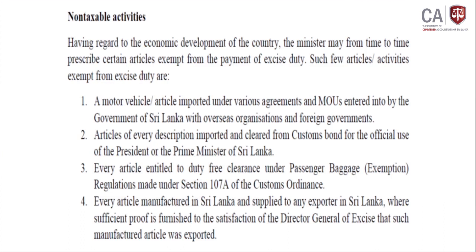This article can be taken as an exempt article, but there should be some other connected process. What we have to do is, if it is taken under the exempt item, evidence should be provided to the director of excise that those items are exported from the country. With that concern, those 4 items we can take as non-taxable activities.